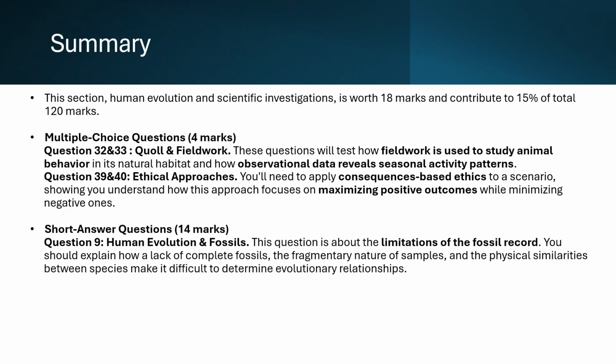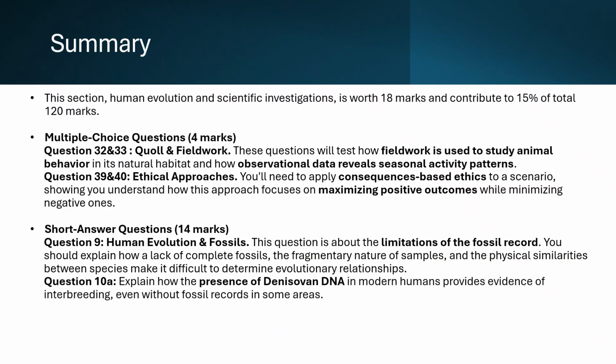Short answer questions, 14 marks, question 9, Human Evolution and Fossils. This question is about the limitations of the fossil record. You should explain how a lack of complete fossils, the fragmentary nature of samples, and the physical similarities between species make it difficult to determine evolutionary relationships.